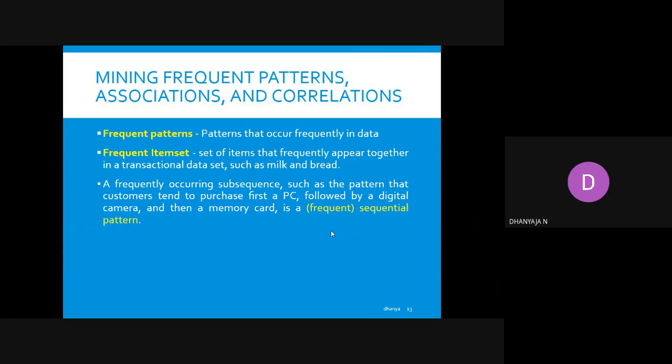Like that you will get some offers. So these are all frequent patterns. That means a customer has a tendency to buy these items together, so we call it a frequent item set, and finding those patterns is known as frequent pattern mining, right?